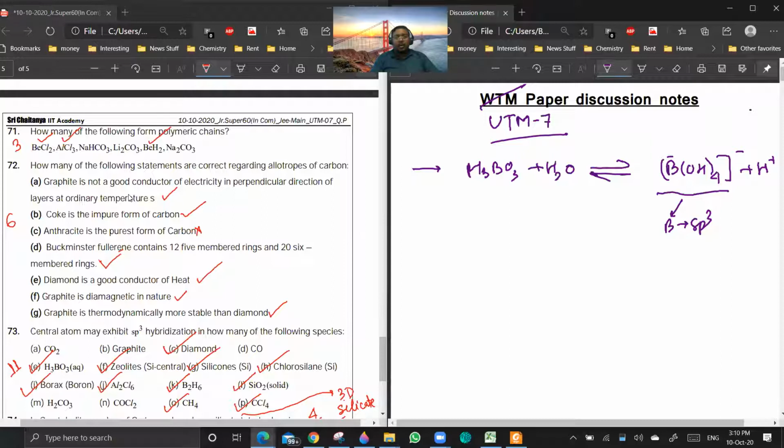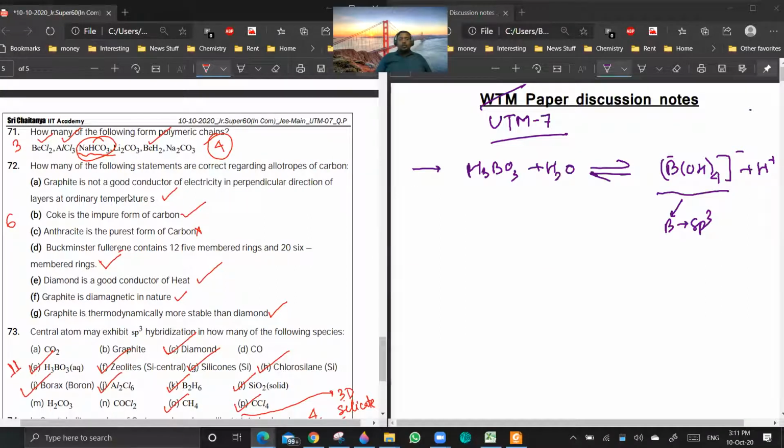AlCl3 will form a dimer actually, and in solid state it will form a polymer also. Sir, he did not mention the state, so which one should we consider? Then the answer should be 4, sir? Even if one possibility is there, we can consider. If they are considering NaHCO3 also, then the answer should be 4. Sir, how will they consider NaHCO3?